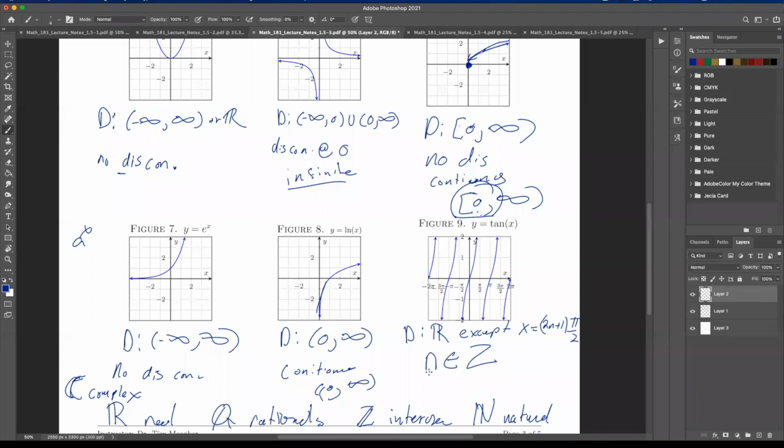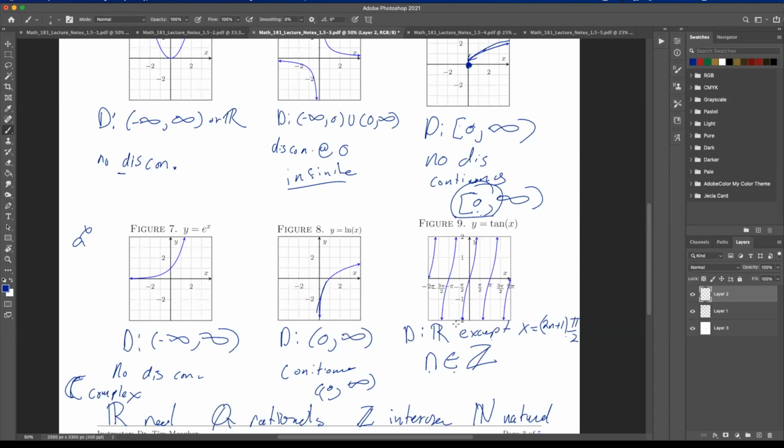So here, when we say n is an element of the integers, what I'm saying is n can be any integer. So it's all real numbers except where n is equal to this. So n can be 1, 2, -5, -20, but it can't be -2.5. Okay, and so this is just a way of saying the domain here. Because in trig you have to skip a lot of things for the tangent function. It just becomes undefined at a lot of points, and so this is not defined anywhere.